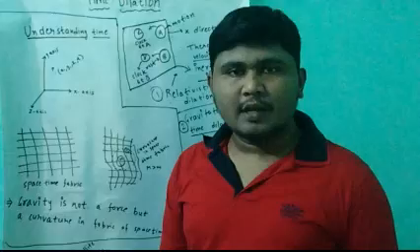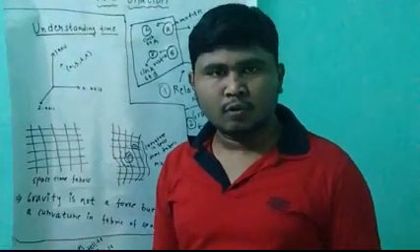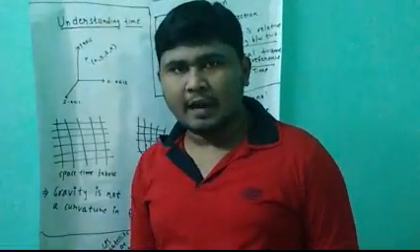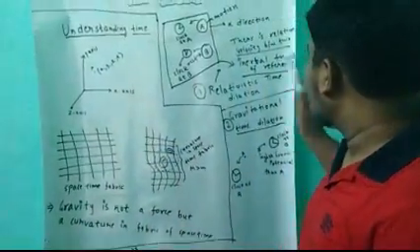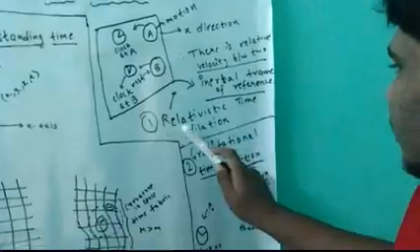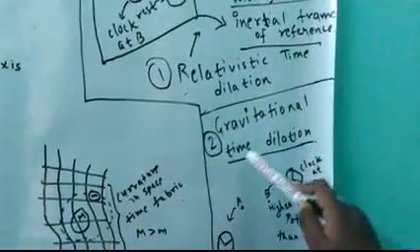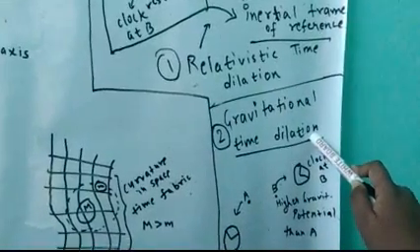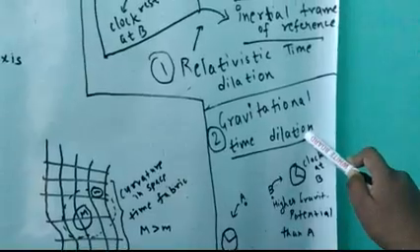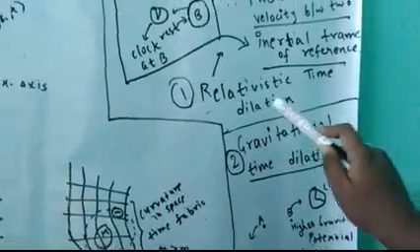There are two types of time dilation: relativistic time dilation and gravitational time dilation. Let us first come to relativistic time dilation.